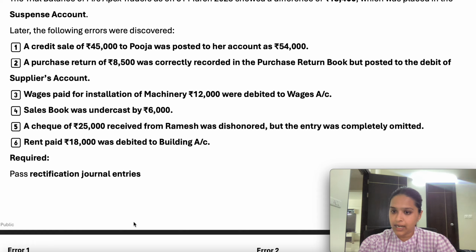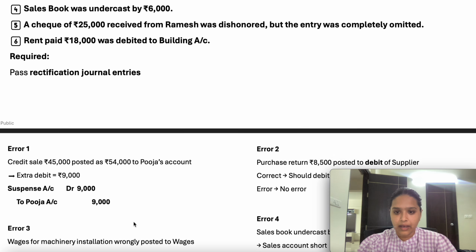Rent paid 18,000 was debited to the building account. It means you have paid the rent. But ideally the entry you have to post is rent account debit to cash. But what they have posted is building account debit to cash. So the rectification entry they have to post is rent account debit to building account.